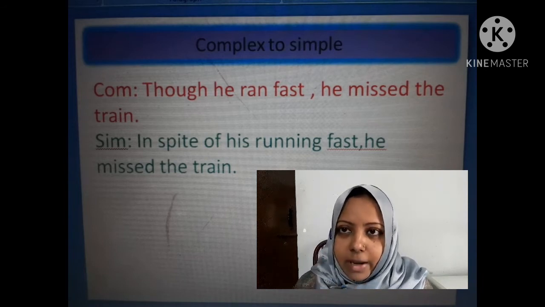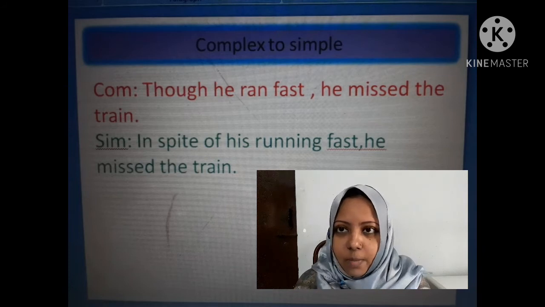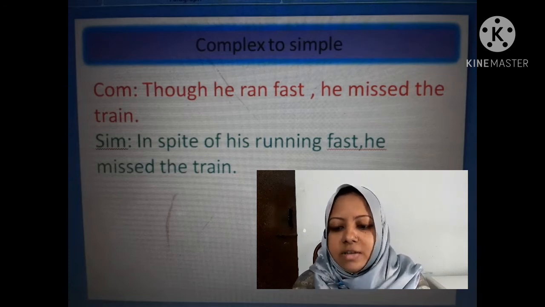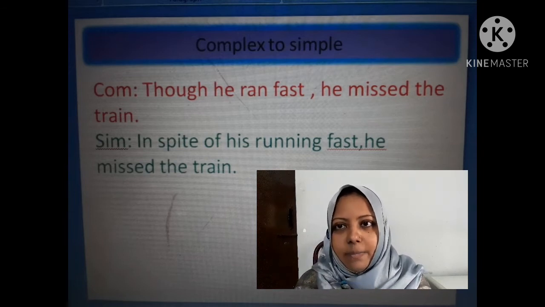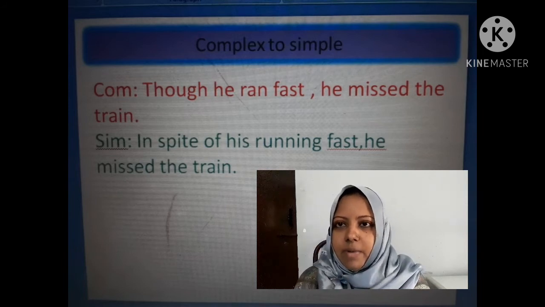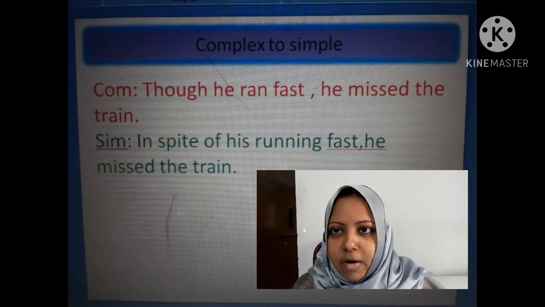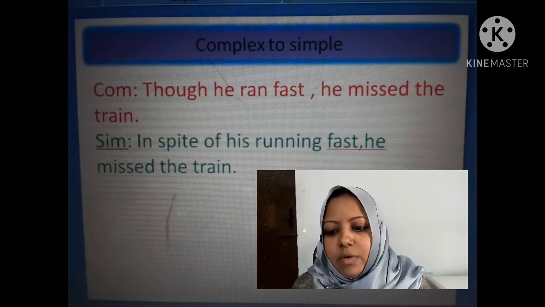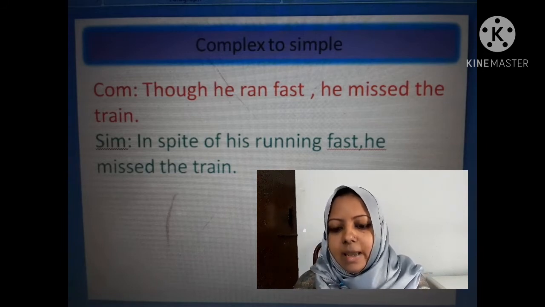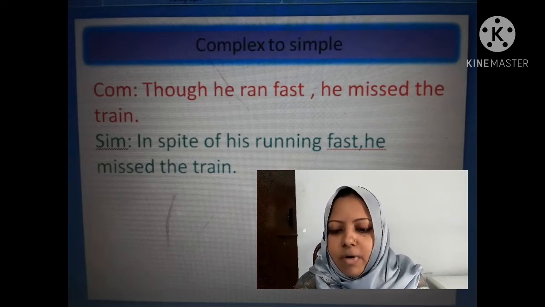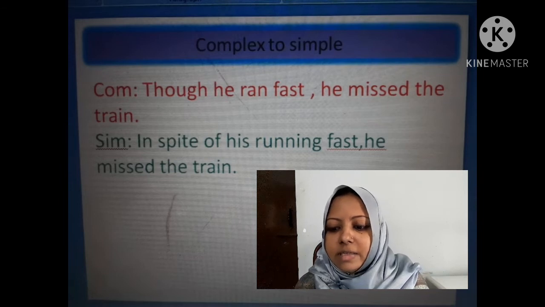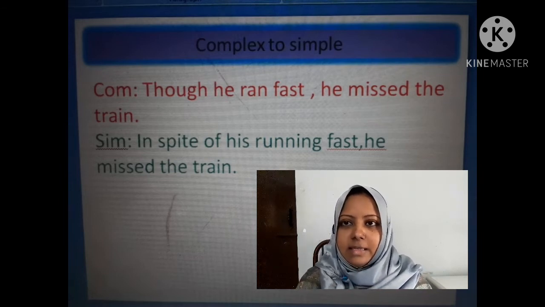So when you get these kinds of complex sentences which have no auxiliary verb, only a main verb, then you have to make the main verb present, take its present form and add ing with the main verb. Okay, so the simple form of this sentence is, in spite of his running fast he missed the train. This is another rule.